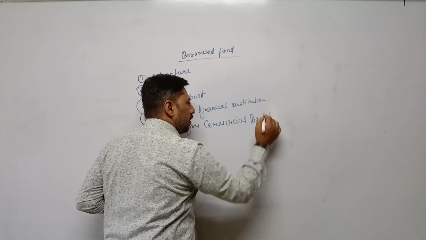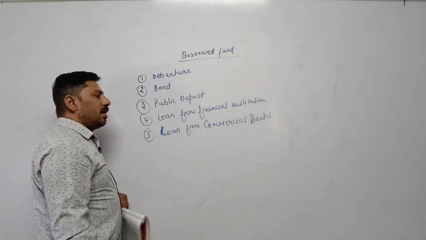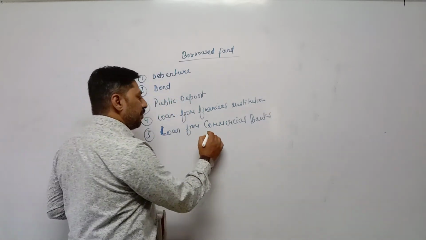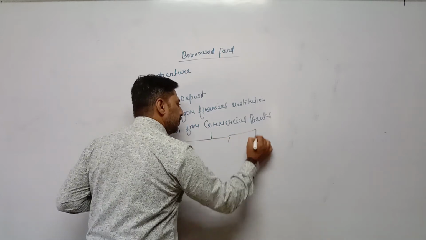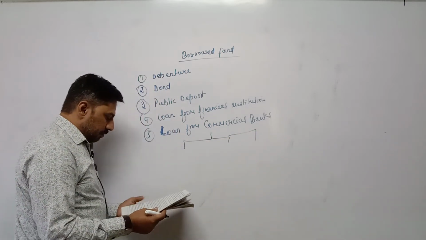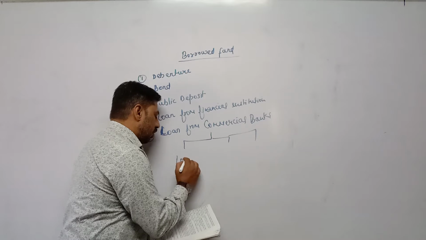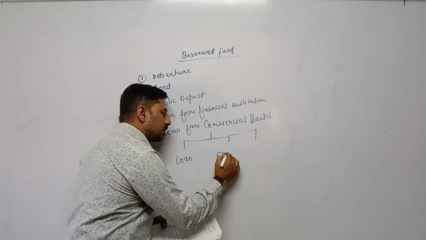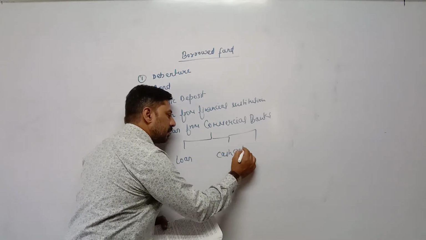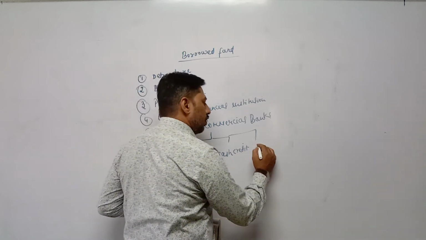When we are taking loan from commercial bank, they provide loans in different forms. One is simply called a loan, second one is cash credit, and third one is overdraft.